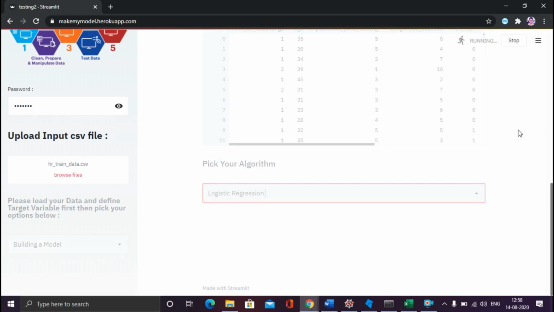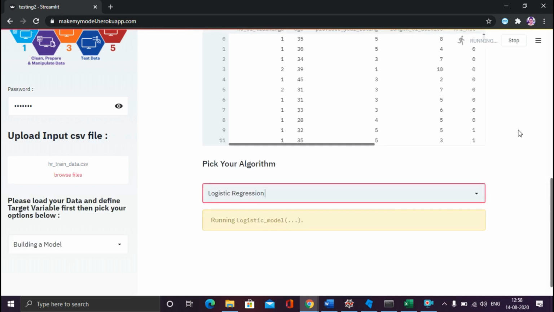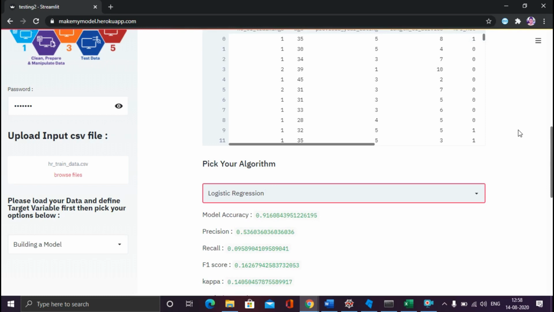So now in the back end, it is running through your data, through the variables which you have selected from the feature engineering. It is building a model, and then it is going to showcase or publish the result over here. So you are not writing any code from the start, you are just selecting your data and clicking a button, and the machine is doing everything for you.